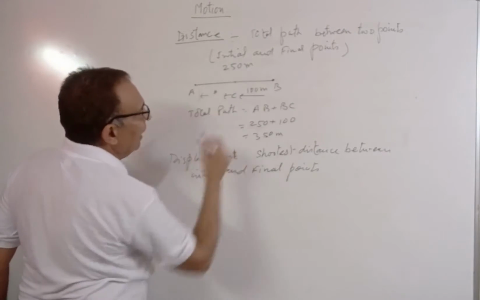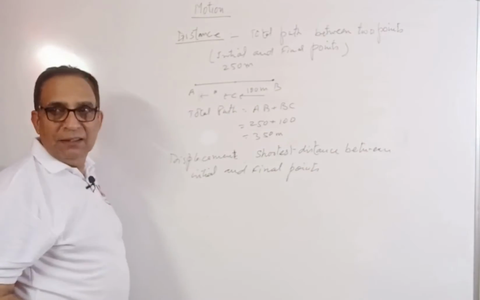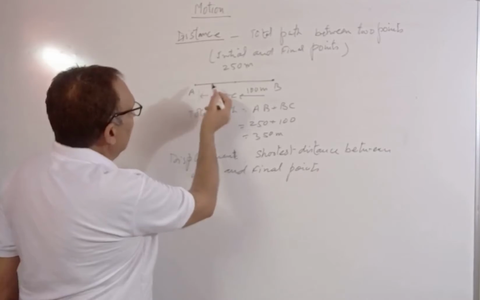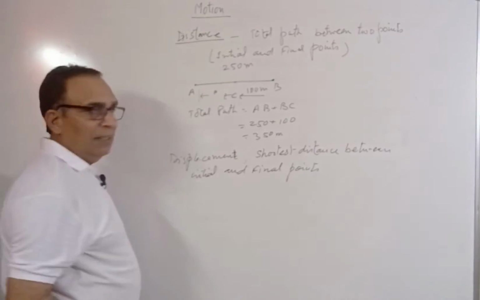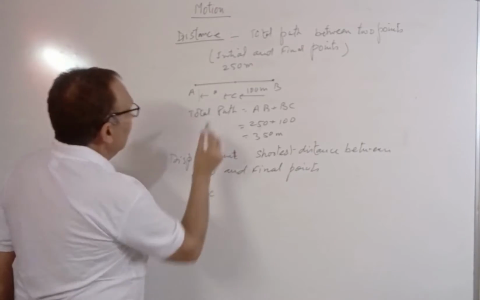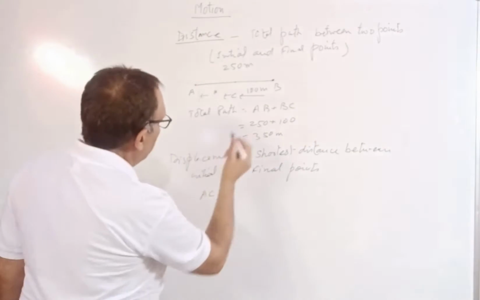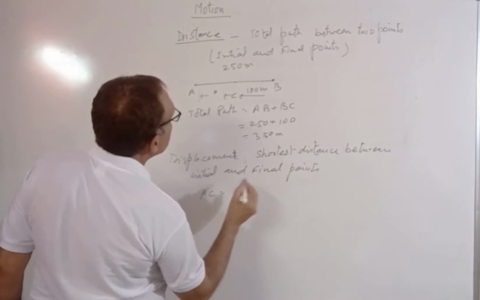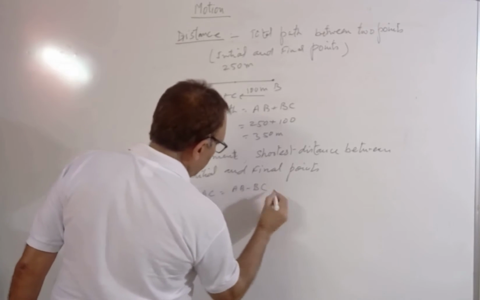Between A and B it is 250 meters, and between B and C it is 100 meters. So if you calculate, then AC, which is the shortest distance between the initial and the final points, is AB minus BC.